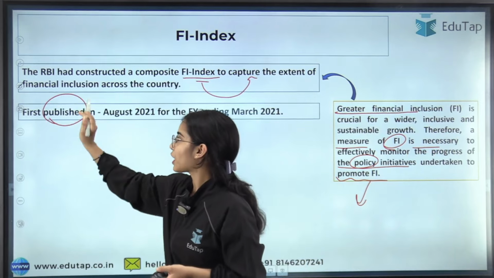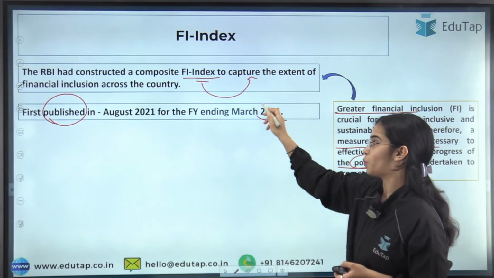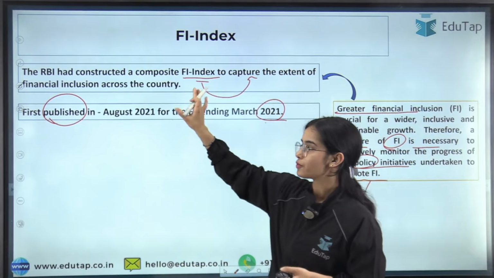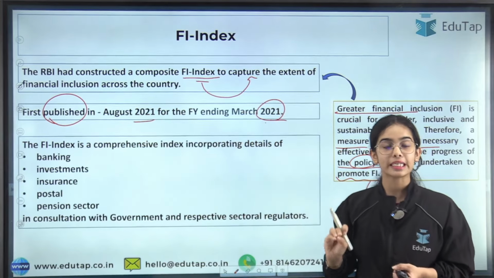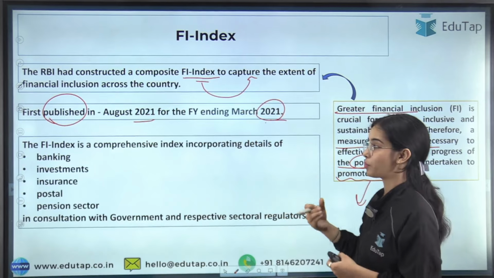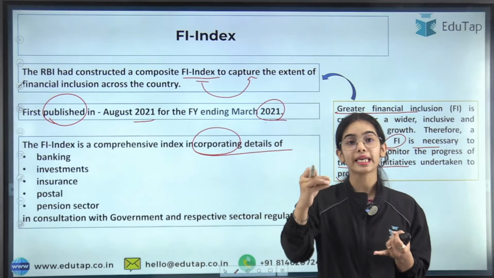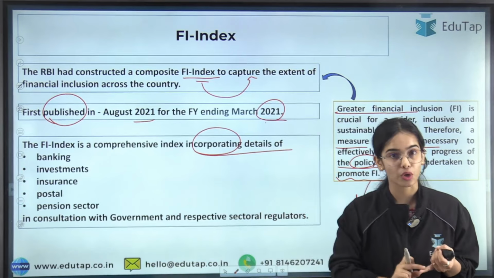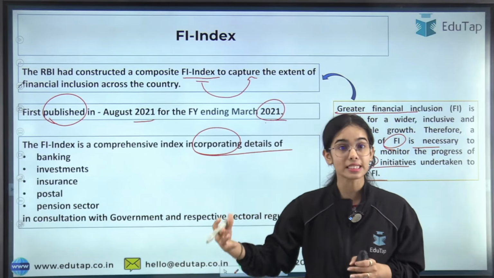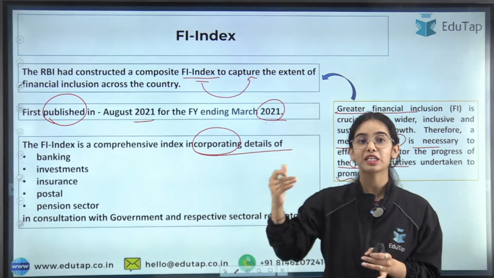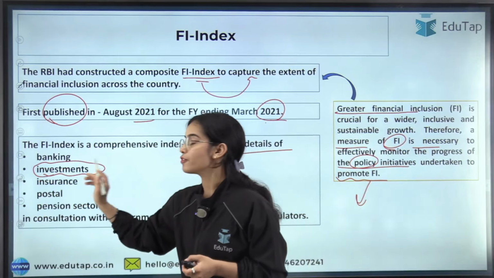Now, the first Financial Inclusion Index was published in August 2021 for the financial year ending March 2021. So for March 2021, the Financial Inclusion Index was released in August 2021. The Financial Inclusion Index is a very comprehensive index. It is a composite index incorporating the details of the banking sector, whether the people are getting access to banking services and products or not. Not only that, but whether the people are getting access to the insurance sector, insurance products and services, the pension sector, pension products and services, or the financial markets.